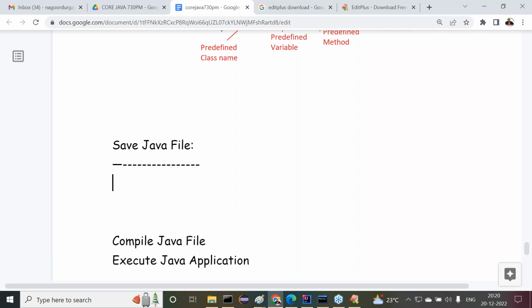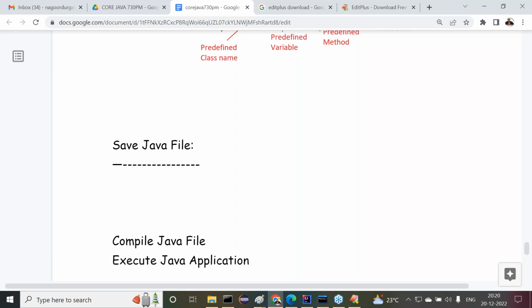Right, sir. If you want to save Java files, here we have to follow two rules and regulations. What are the two rules and regulations we have to follow? Observe carefully. Only two points.